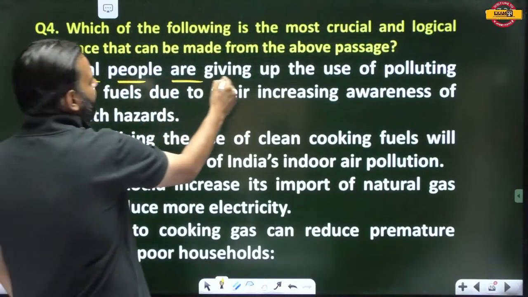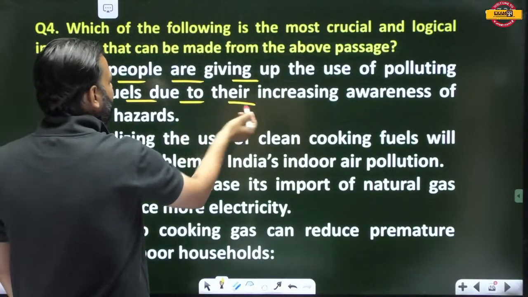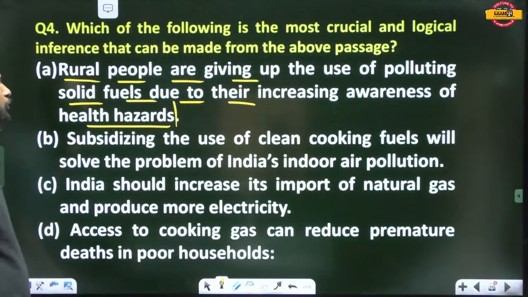Rural people are giving up the use of polluting solid fuels due to their increasing awareness of health hazards. Subsidizing the use of clean cooking fuels will solve the problem of India's indoor air pollution. India should increase its import of natural gas and produce more electricity. Access to cooking gas can reduce premature deaths in poor households.